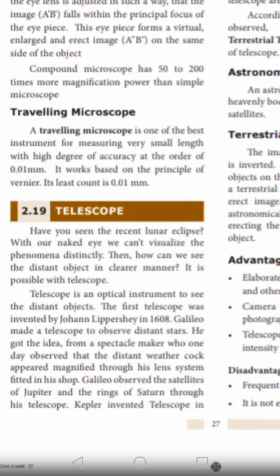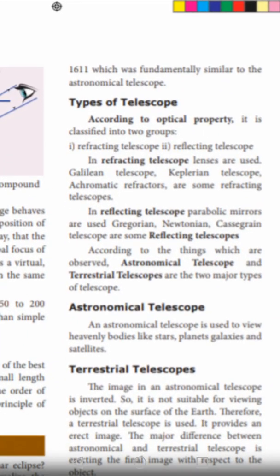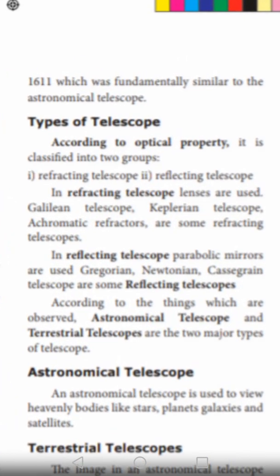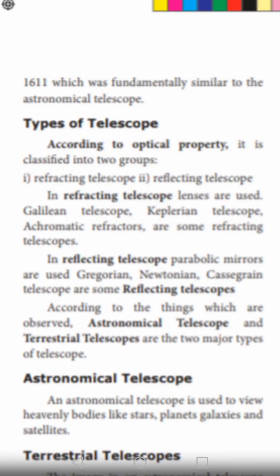Kepler invented a telescope in 1611, which was fundamentally similar to the astronomical telescope.